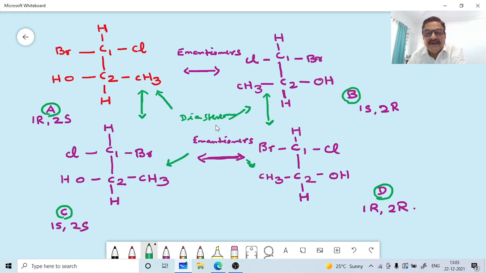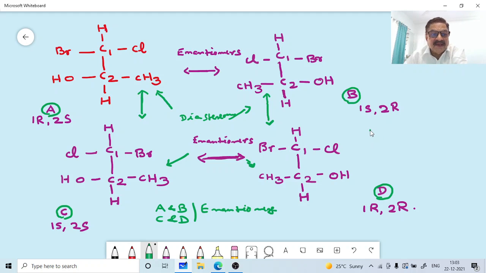So A and B, enantiomers. C and D, they are enantiomers. Okay, non-superimposable mirror images. Correct. So diagonal and vertical pairs are diastereomers, having the same configuration at one stereo center and the opposite configuration at the other stereo center.